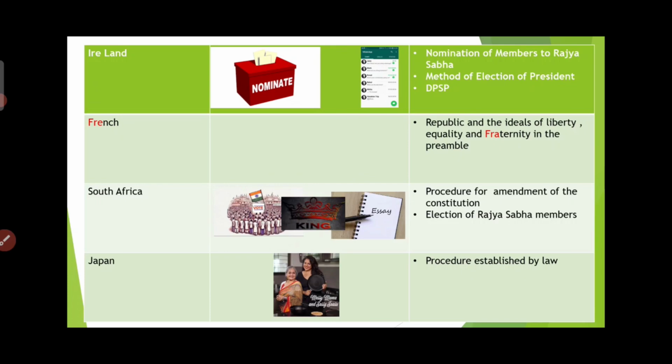Another is Japan: procedure established by law. We'll all have rules and regulations created by our mothers-in-law. They'll fry daughters-in-law in a pan. You can remember this in a funny manner. Japan, every procedure established by law, that is rules created by the mother-in-law, so that they'll fry their daughters-in-law in the pan. Procedure established by law is from Japan.